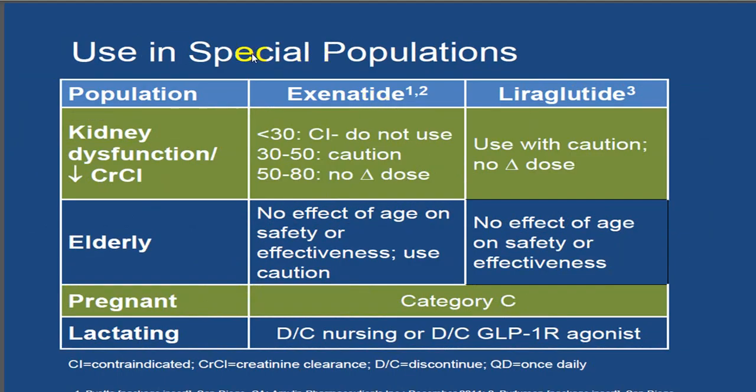As far as dose is concerned, exenatide, if GFR is less than 30, it is contraindicated. While liraglutide, use with caution if GFR is reduced. So no dose modification if the GFR is more than 50. So liraglutide can still be utilized with decreased GFR, but always be cautious and watch for the side effects.